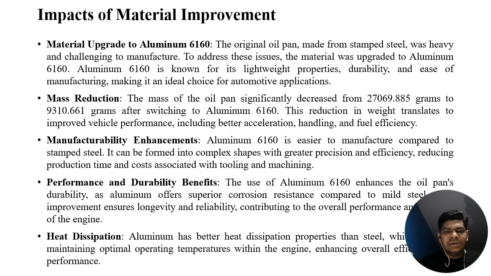Manufacturability enhancement. Aluminum is easier to manufacture compared to stamped steel. It can be formed into complex shapes with greater precision and efficiency, reducing production time and cost associated with tooling and machining.